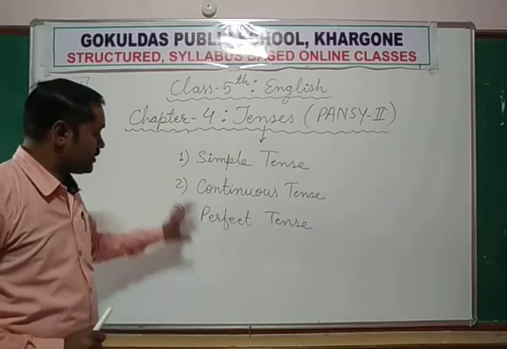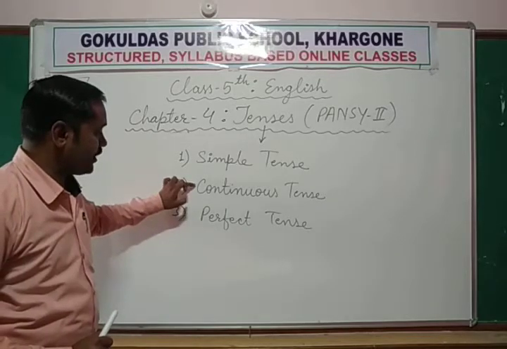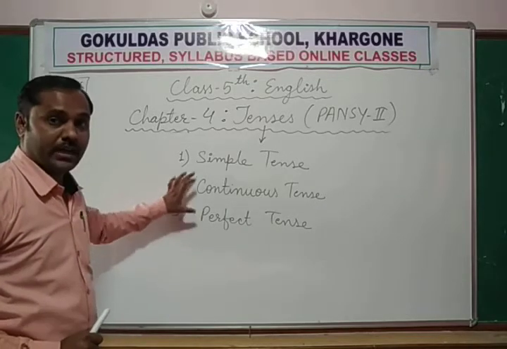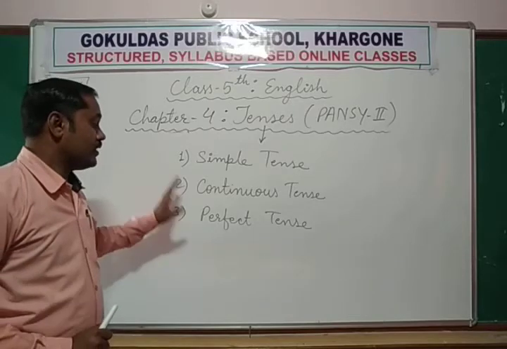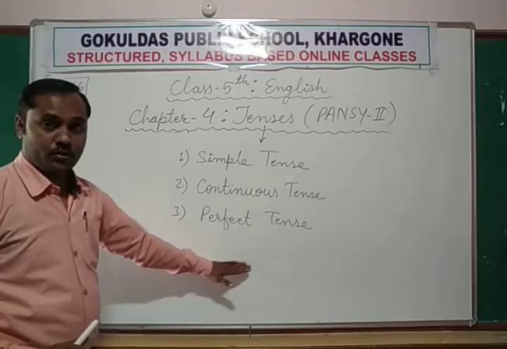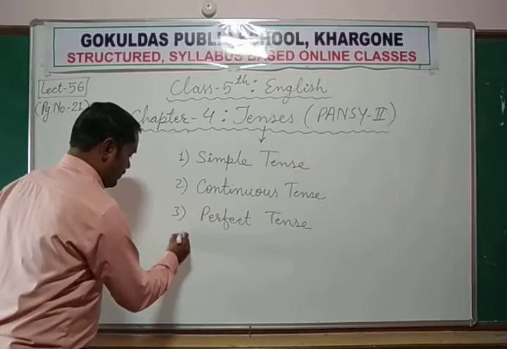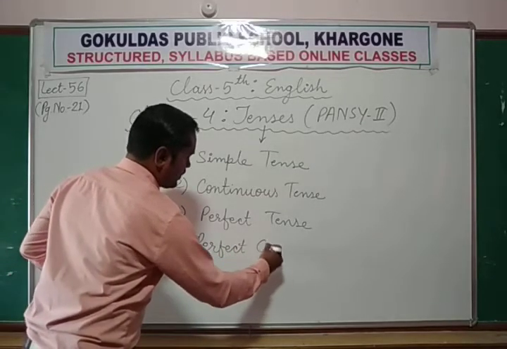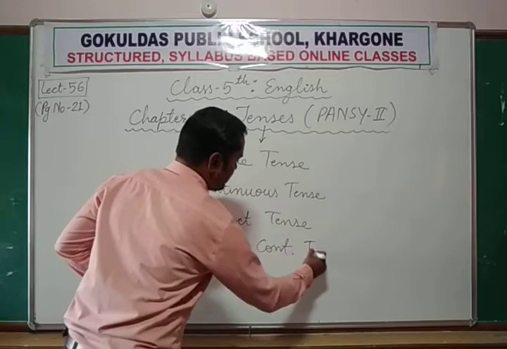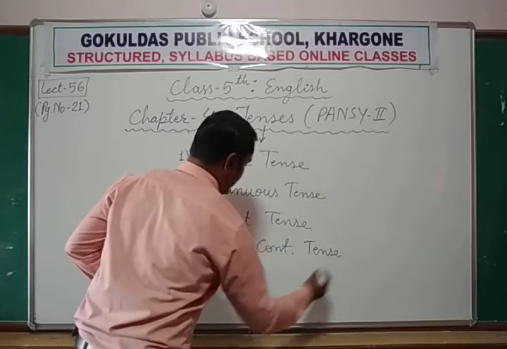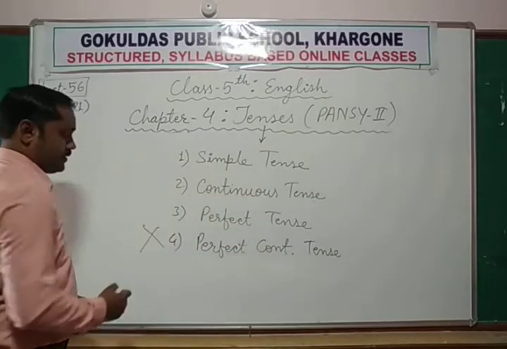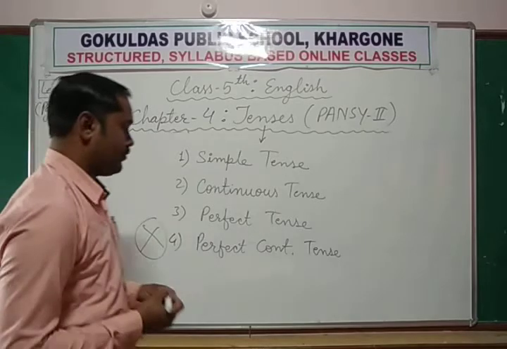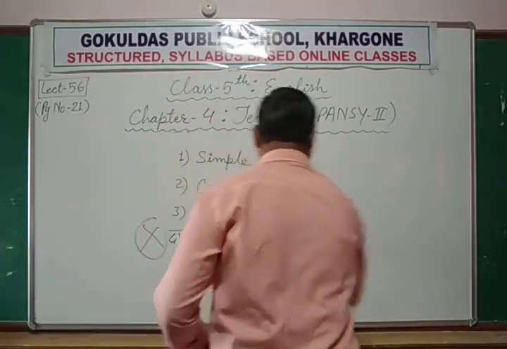The fourth one is the combination of these two, continuous and perfect. If they are combined, it becomes perfect continuous tense. But here we are not going to study this fourth tense, perfect continuous tense.